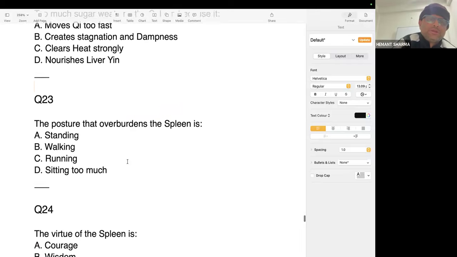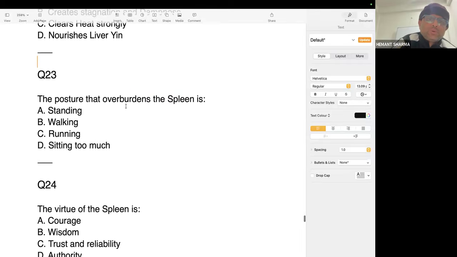Question number 23. The posture that overburdens the spleen is: standing, walking, running, or sitting too much? Standing too much will weaken... Sitting too much.